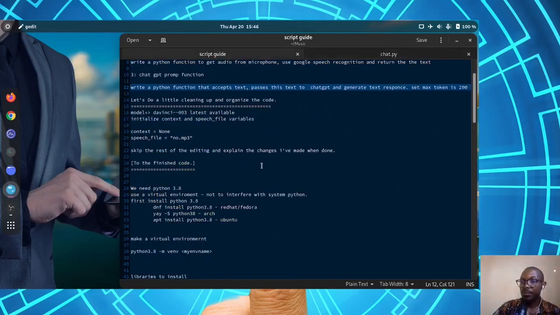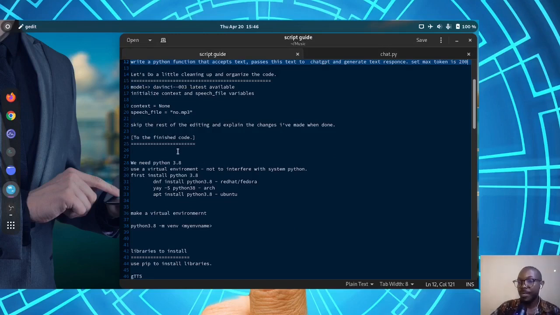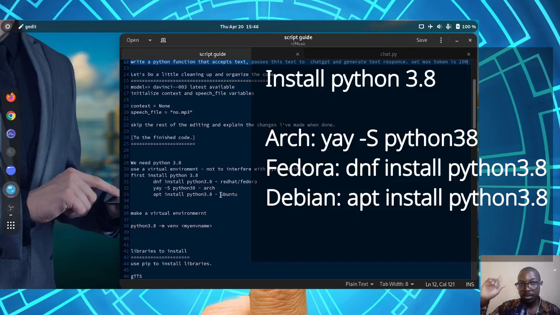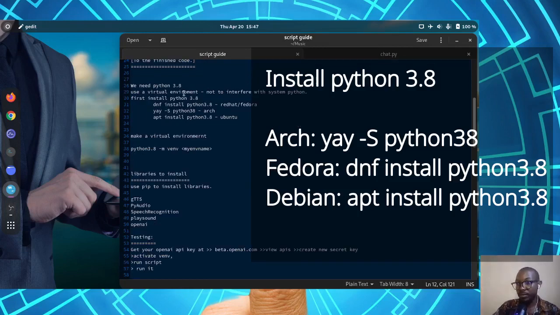For the next phase, we'll need to set up Python for purposes of running, and for this one we are going to need Python 3.8 as a minimum requirement. And then we are going to use a virtual environment, in case we don't want to interfere with the Python in your system, so we'll install Python 3.8. The commands will be available up here. Now I already have Python 3.8 installed, so I'm going to make a virtual environment.